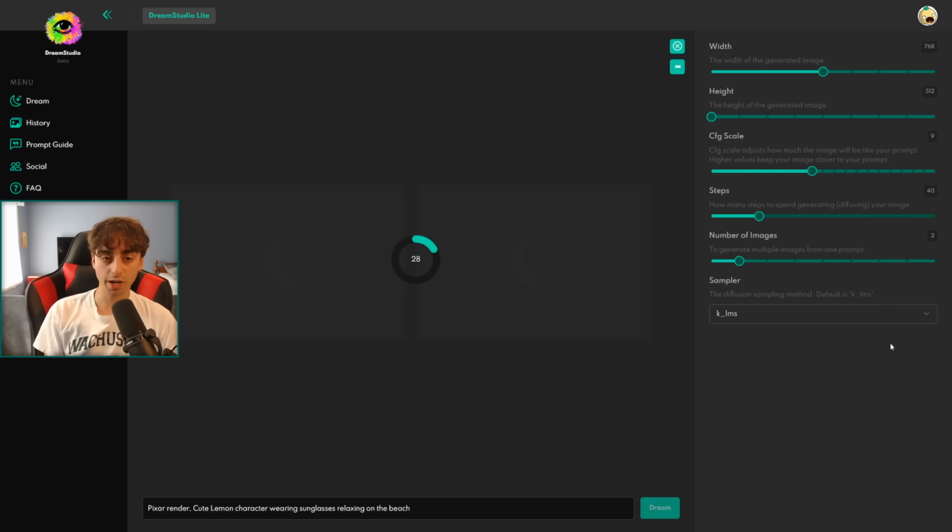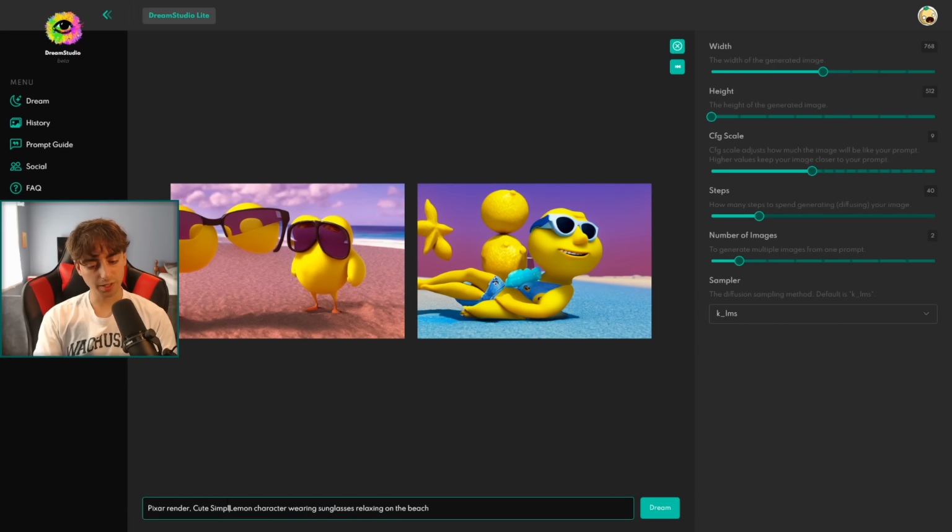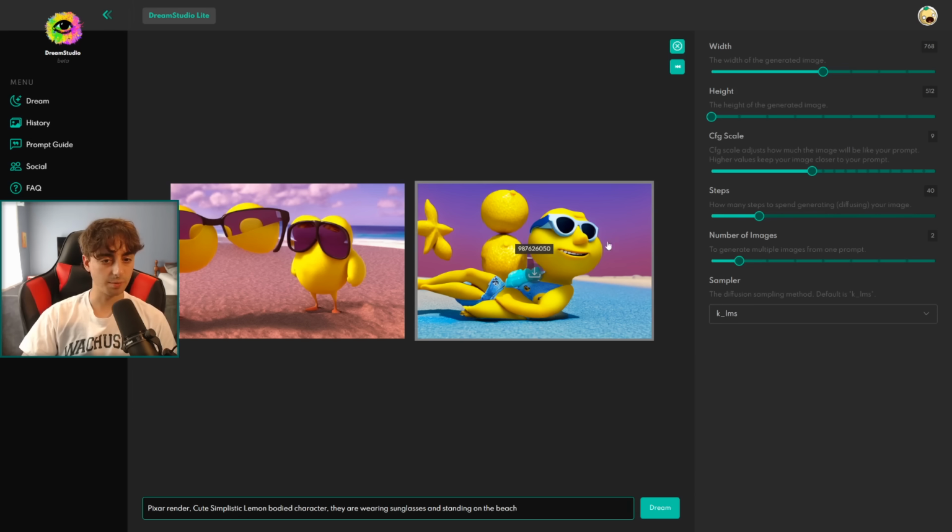And as you can see, the width and the height have a pretty big effect here on the generation time. Okay, interesting stuff. We're getting more of full lemon character bodies in here. I think our prompt needs some work. I'm going to add the word simplistic in, and I'll say lemon-bodied character. I've never messed around with that word before, but we'll see if it helps us out here. We'll say they're just standing on the beach. I think the relaxing is messing with it a little bit. And we will click the Dream button.